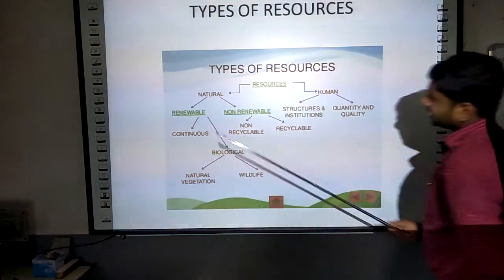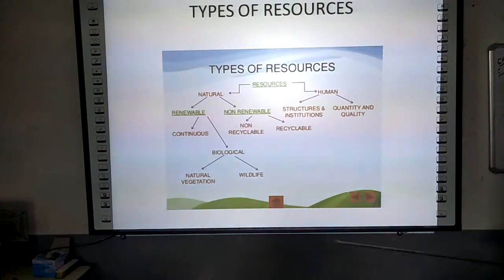So, talking briefly about renewable sources. Renewable sources are the sources which can be renewed and can be used for a long period of time, whereas non-renewable sources cannot be recycled. They cannot be used for a long period of time.